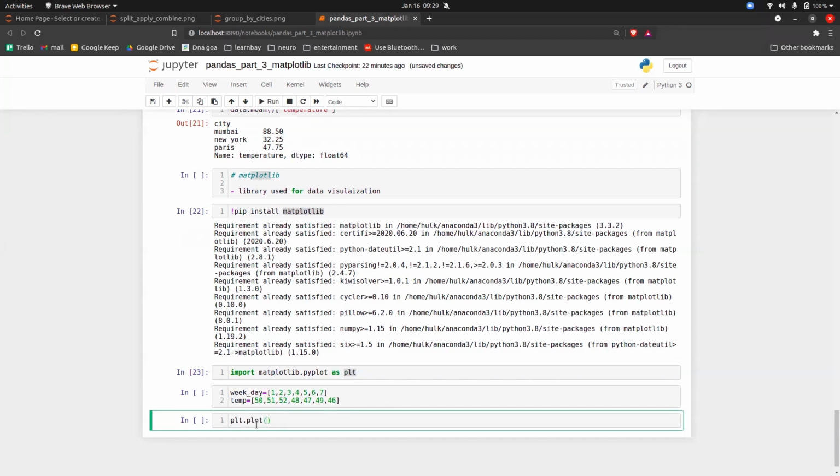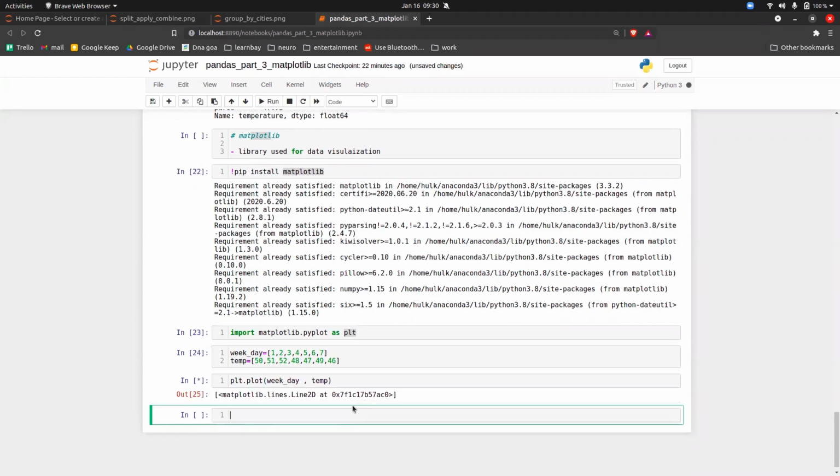One thing you have to understand, guys, is that for every graph we plot, we have to give the x and y axis. There's one more thing: we cannot go beyond 2 dimensions in Matplotlib or Seaborn or whatever visualization library you use. It can be either 2 dimensions or 1 dimension. So whenever you plot a graph, we have to give 2 axes, an x-axis and a y-axis. Here, let's give weekday as the x-axis and temperature as the y-axis.